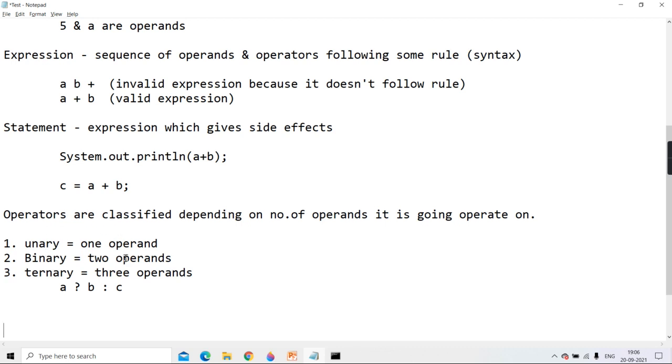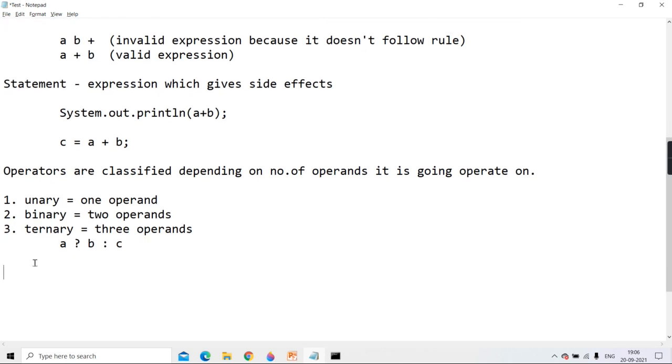Now I hope the classification is clear to you. That is one operand, two operand, three operand. Based on one operand, two operand or three operand, we call them unary operator, binary, or ternary. Agreed? Now all these operators follow their notations. Now what are their notations?